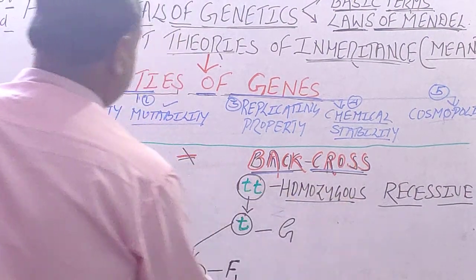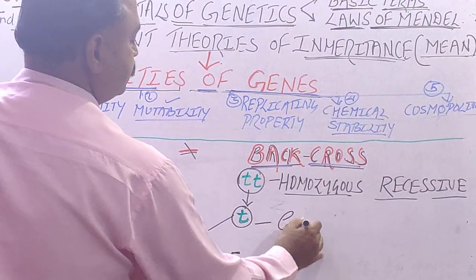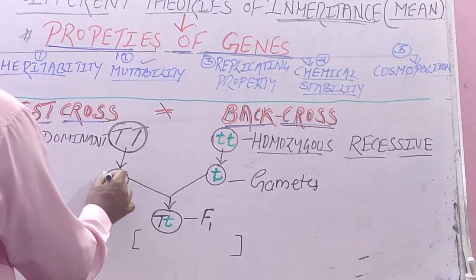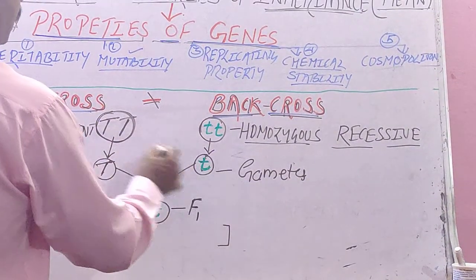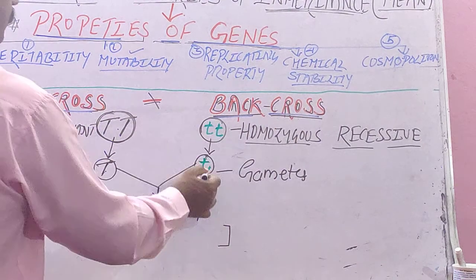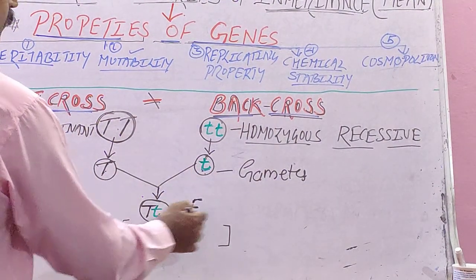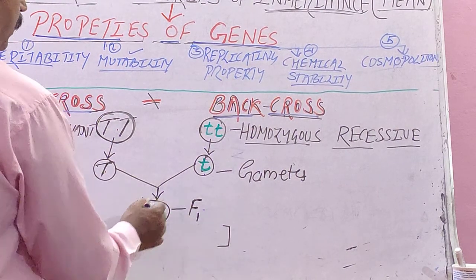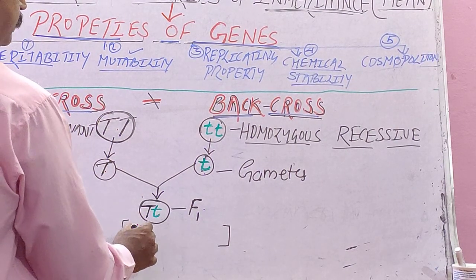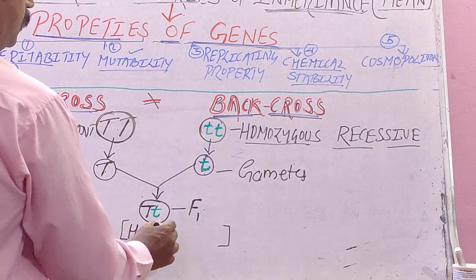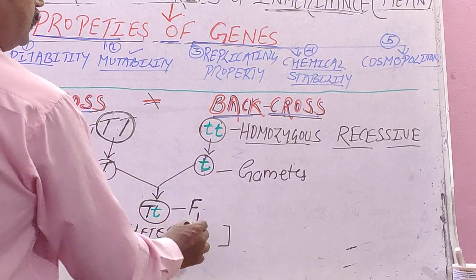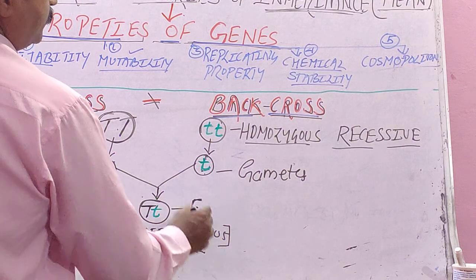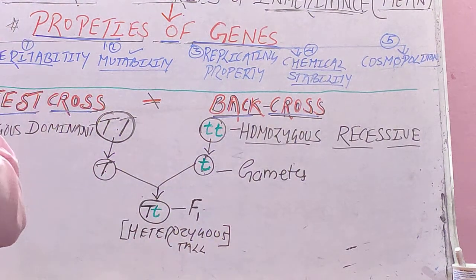Now these parents produce gametes by meiosis division. These are two gametes. The number of chromosomes reduces to half, capital T and small t, and fertilization will produce the F1 individual. F1 means first filial, and this is heterozygous tall.